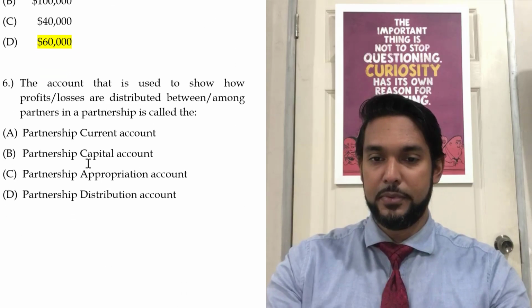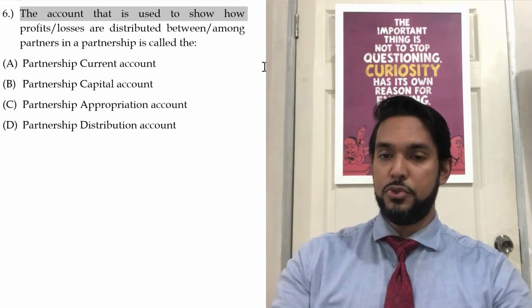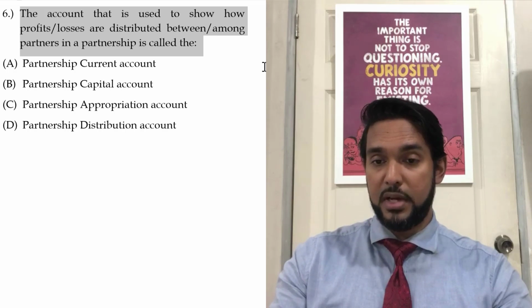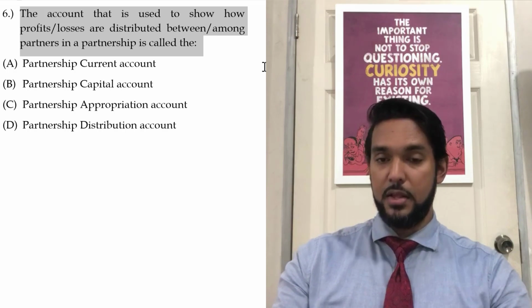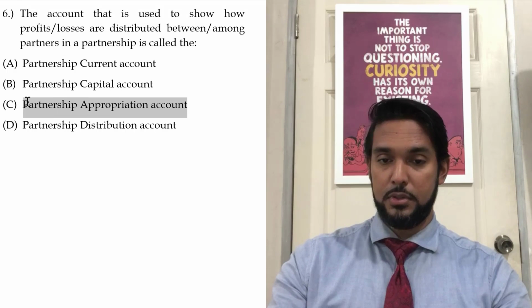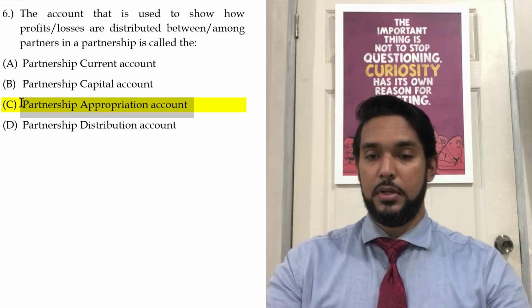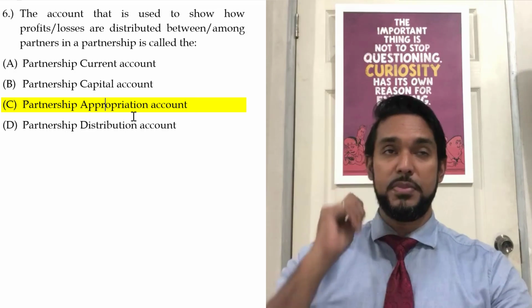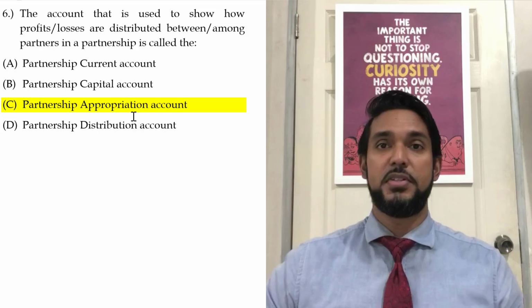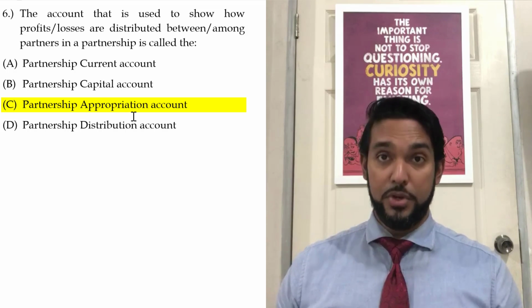All right, so I think that's a good thing we're moving on from that question, so no more spitting on the screen. Okay, so the account that is used to show how profits and losses are distributed between or among partners in a partnership is called the, right? The account that is used is the appropriation account. Appropriations, or to appropriate in this context, means to distribute profits between or among the owners.